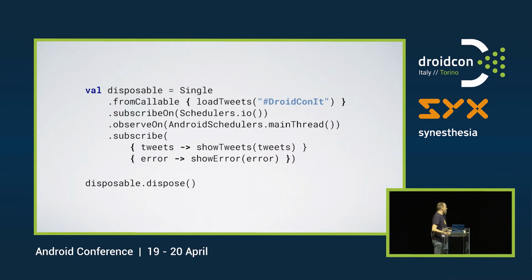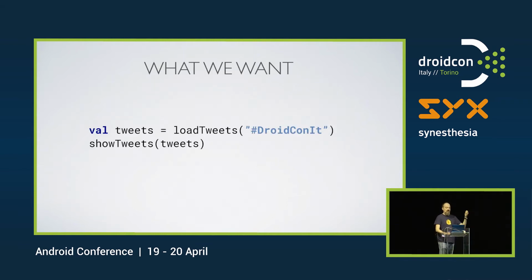So what we really want is something like this. We would just be able to call this load tweets, get the tweet, and then call show tweets, where we pass in the result. We should be able to do that. It's 2018. Why do we have to care about all this asynchronous stuff? And I mean, this is how everything else we work with in life, usually how we approach it.